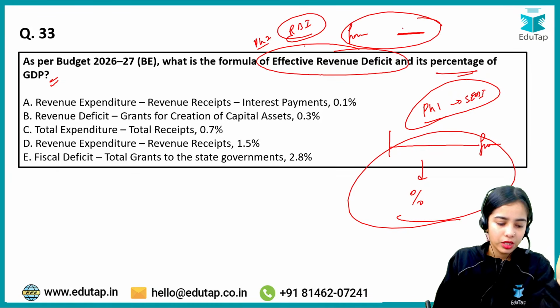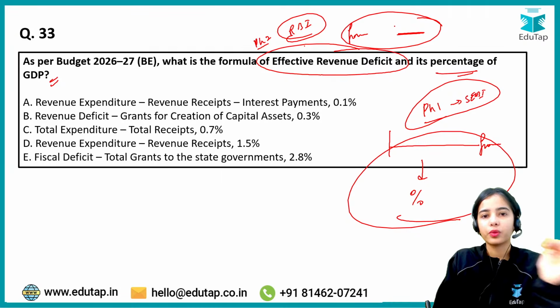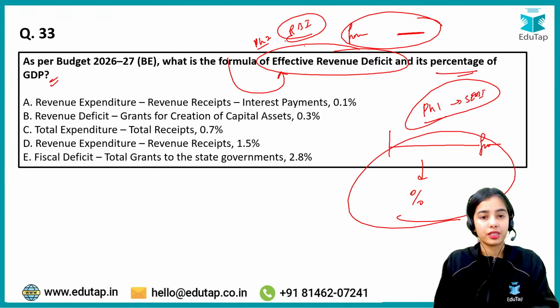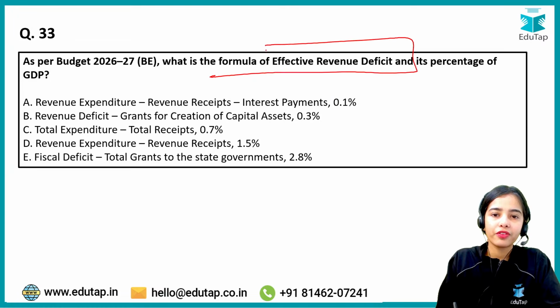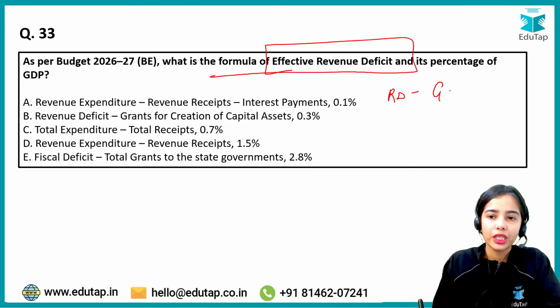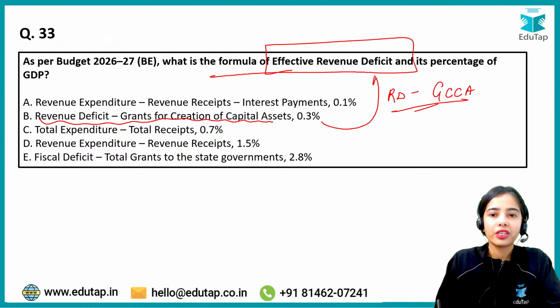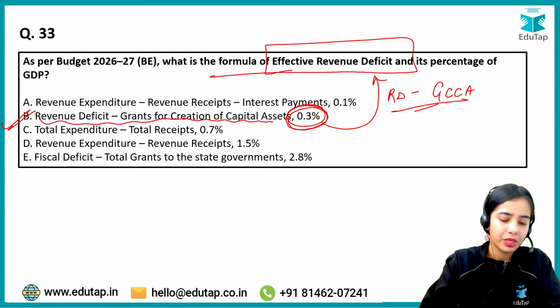Okay. So this also you need to have the idea that what are the formulas, and the formulas are given in the budget document itself. So what is the formula of effective revenue deficit? It is the revenue deficit minus the grants for the creation of capital asset, and the effective revenue deficit had the percentage of 0.3% of GDP. So B is the answer here.